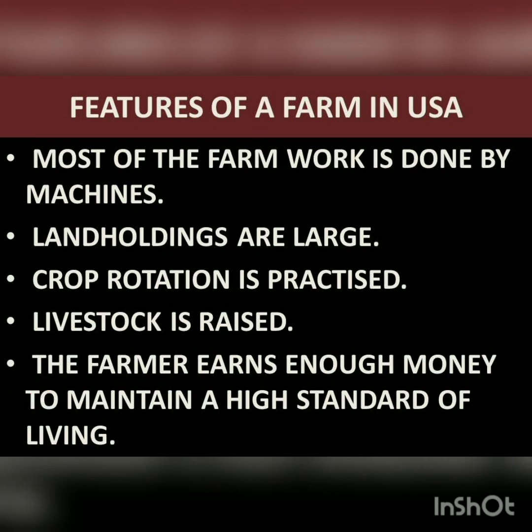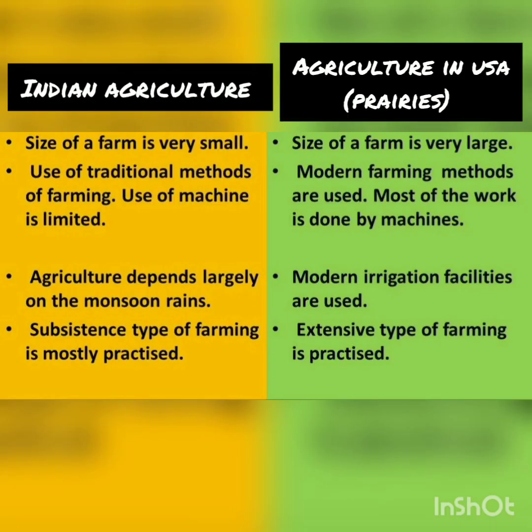So students, we have seen both ways of agriculture in India and in USA. With the help of these examples, now let's compare them. Agriculture in India and agriculture in prairies.